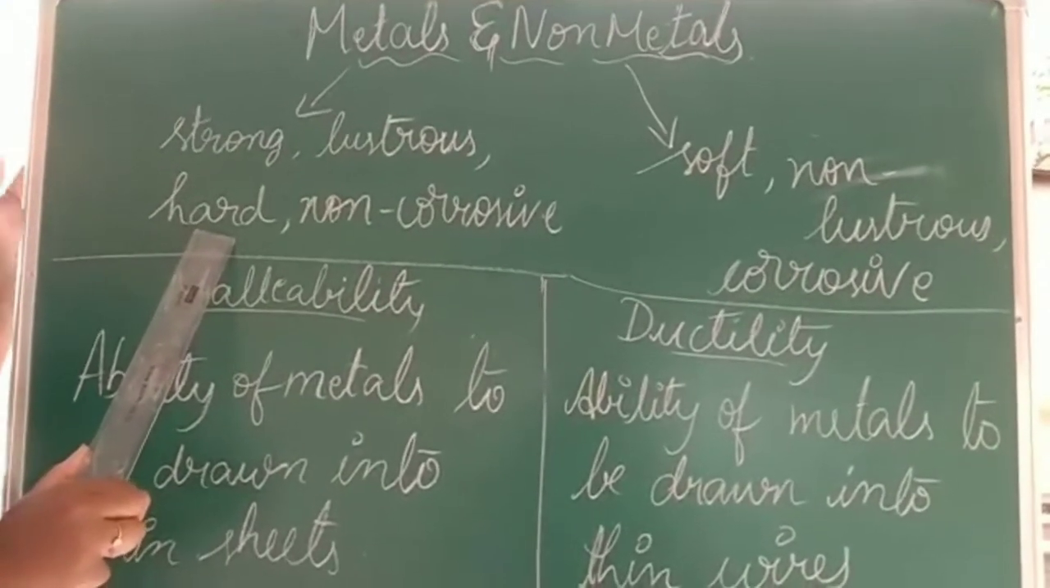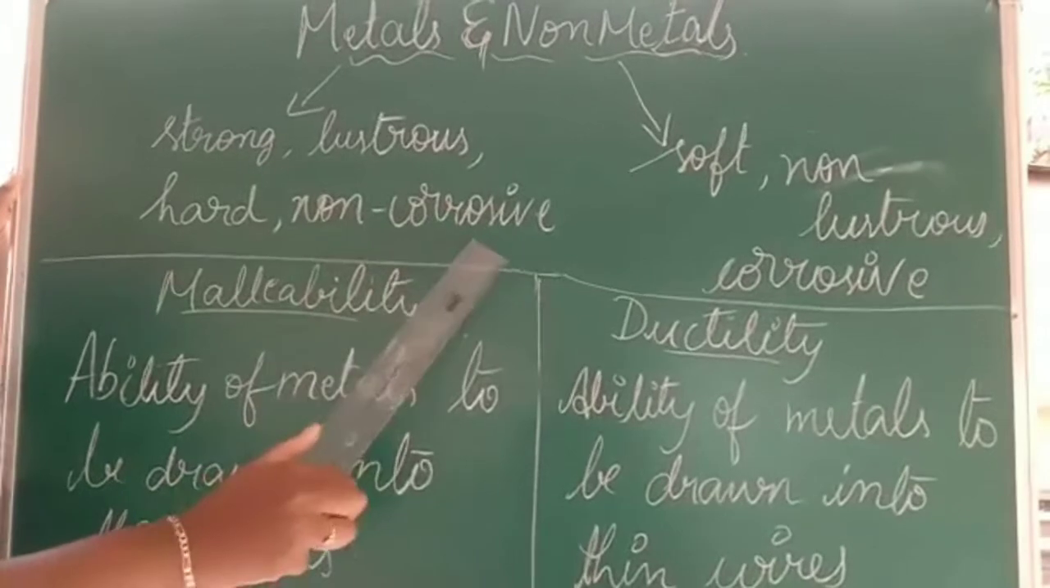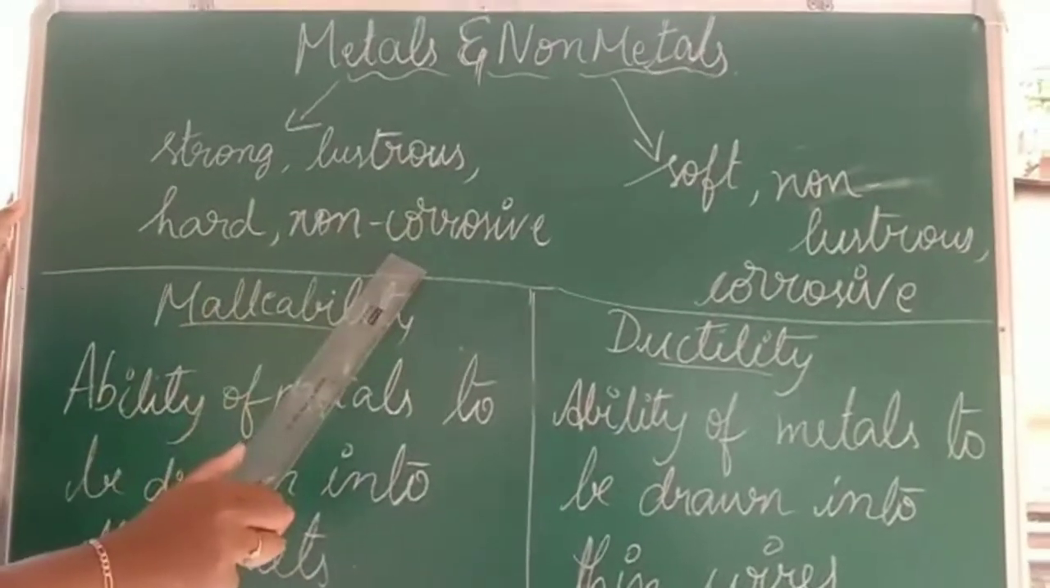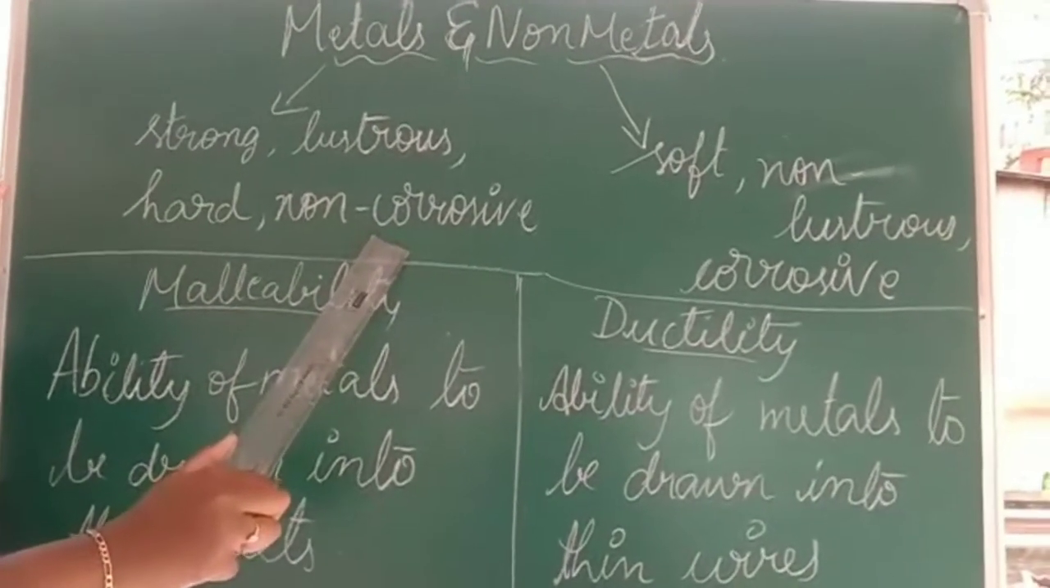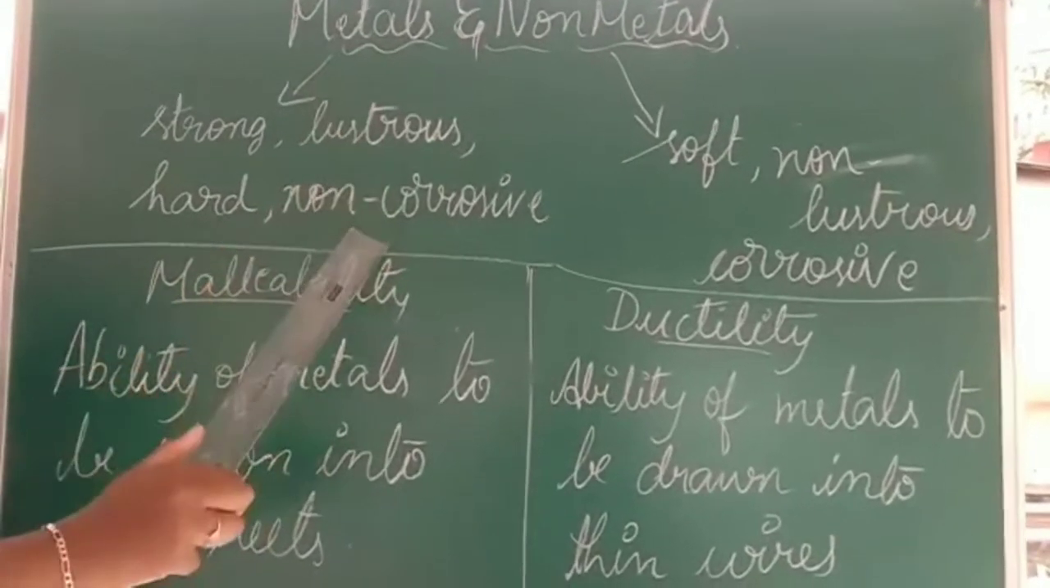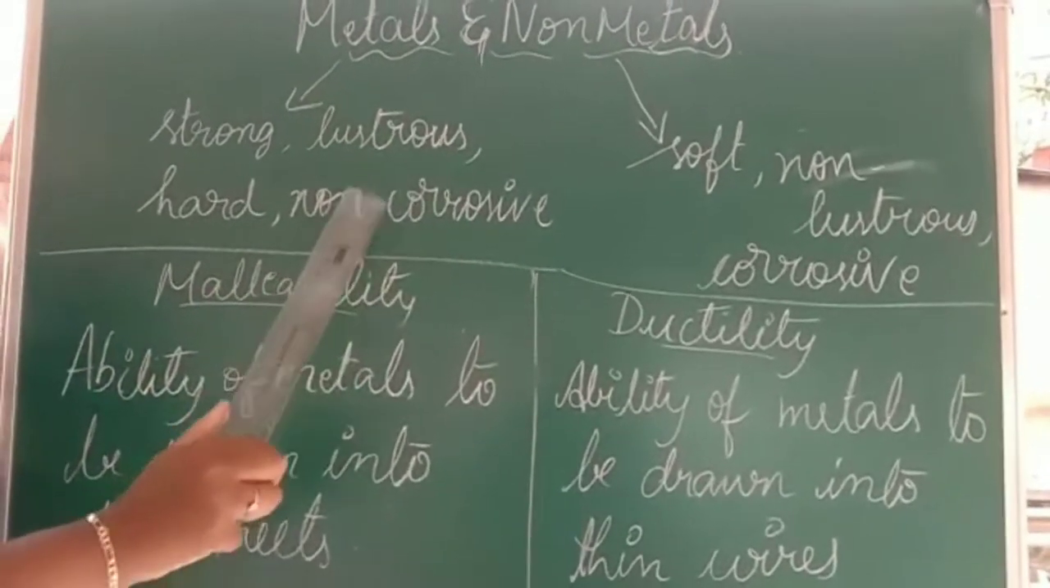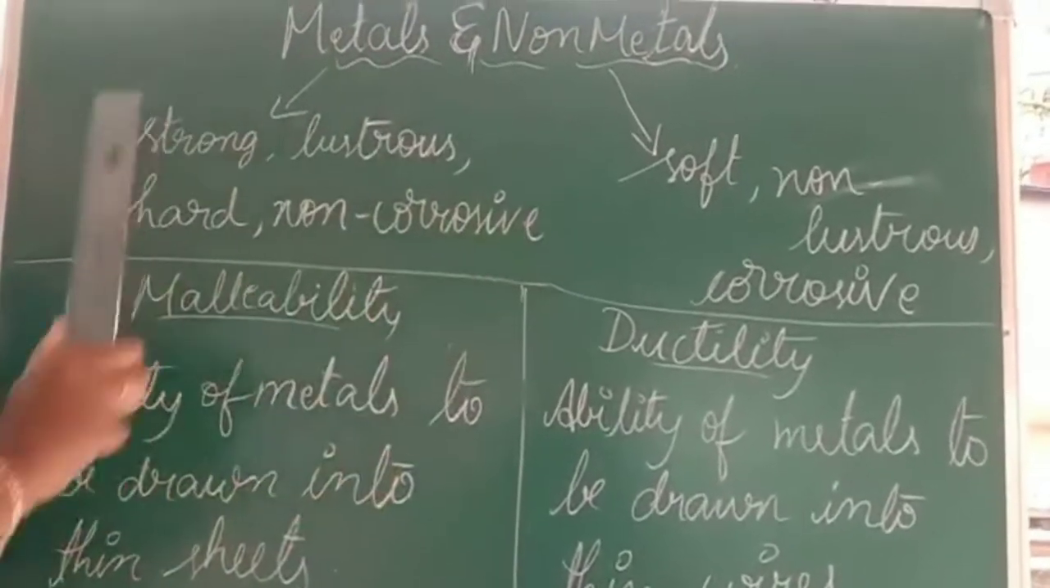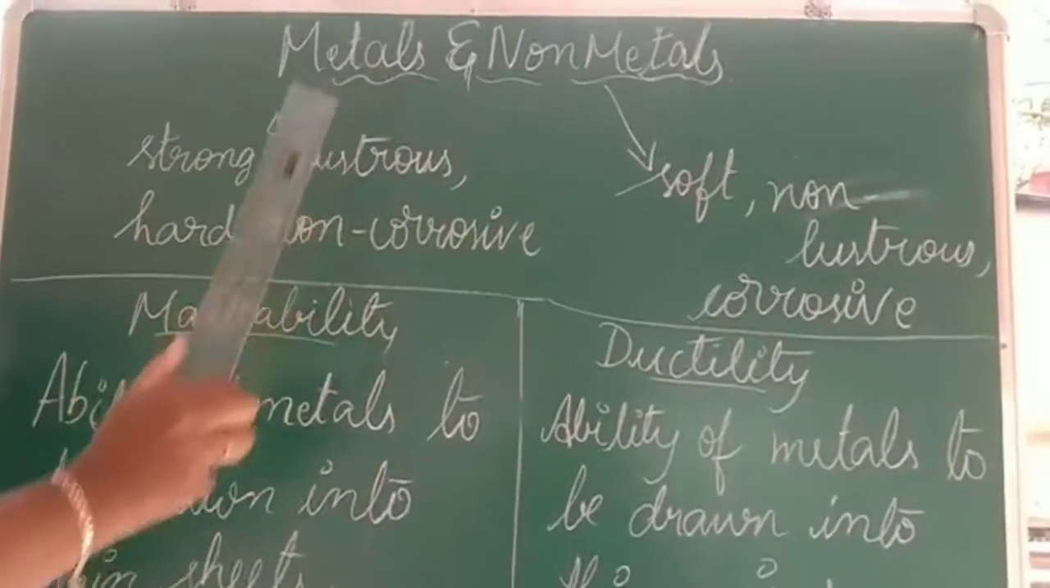And the next one is non-corrosive. Non-corrosive means metals do not get rust very soon. Even if you keep them outside in the atmosphere for a long time, metals do not get rust. So it has a non-corrosive nature. So these are some of the physical properties of metals.